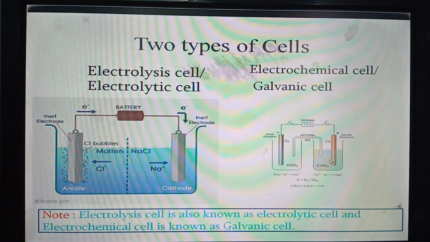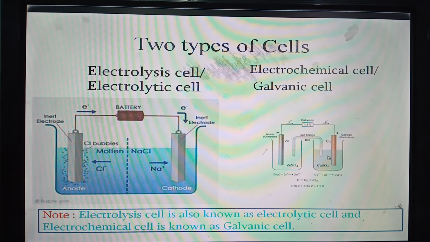On the other hand, electricity is produced by carrying out a redox reaction between zinc metal and copper sulfate solution. Here this is the instrumental arrangement. In this arrangement, that is in this cell, zinc reacts with copper sulfate solution to produce zinc sulfate and copper metal.